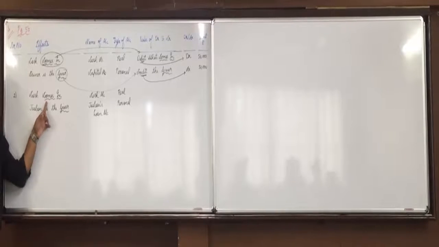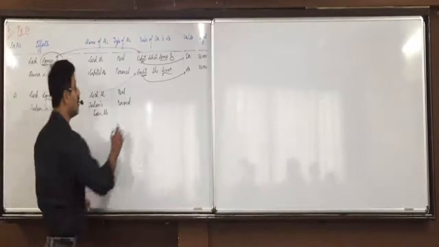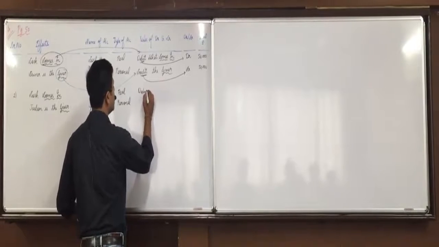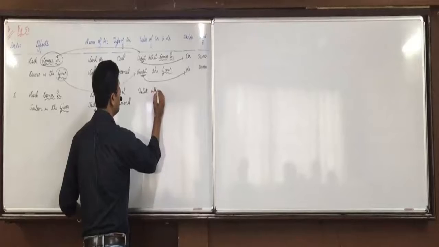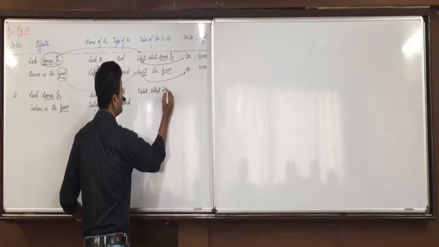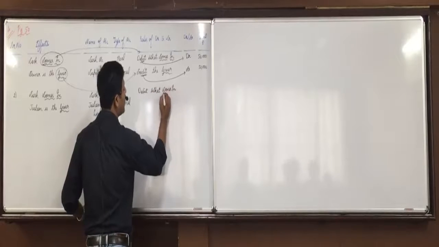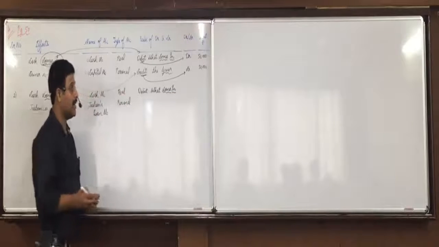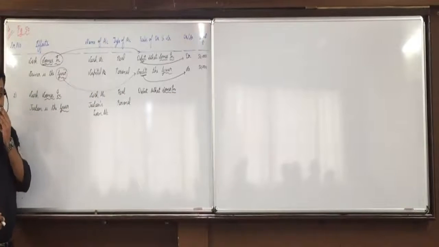Correct. The rules are debit what comes in and credit what goes out. Here cash comes in, so the rule will be debit what comes in. And as such, remember our first effect is always going to be debit effect. We have done in such a pattern only. Any doubts in that?